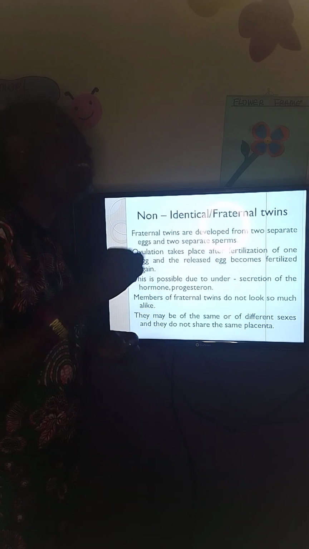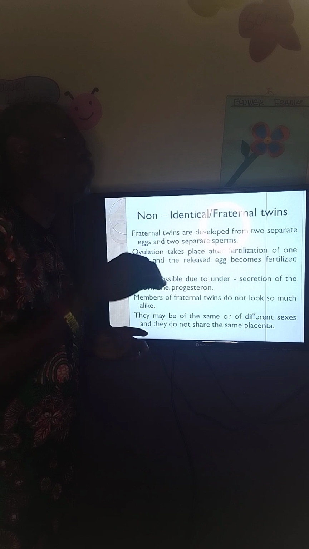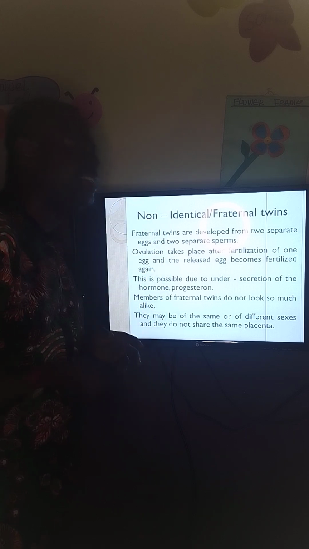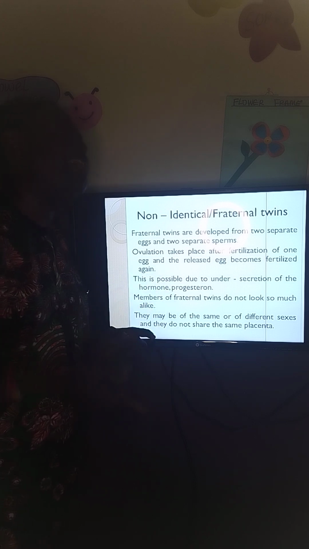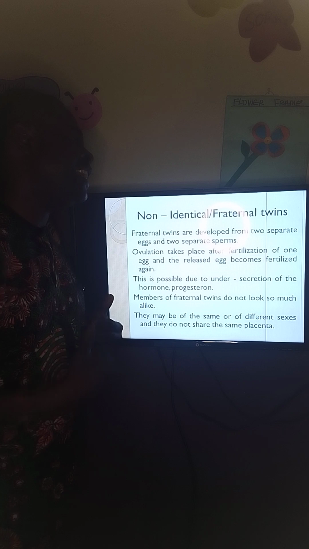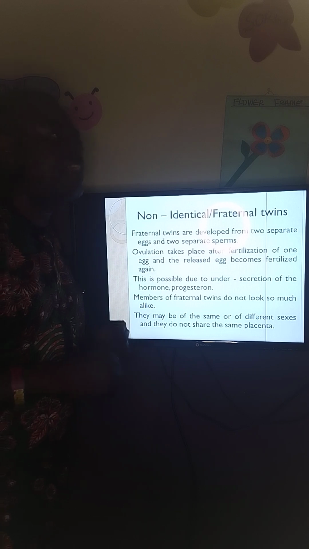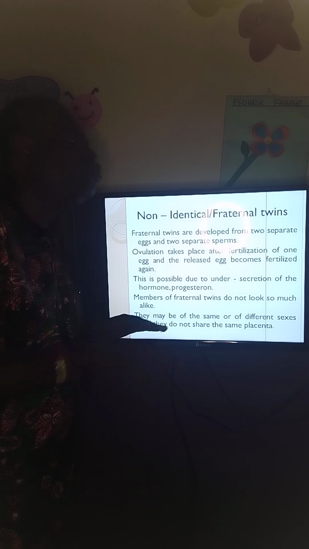Now, non-identical twins. This one is caused by undersecretion of progesterone after fertilization, so that there will be no progesterone to stop the release of another egg after one egg has been fertilized. And that will make the woman continue menstruating. If that woman sleeps with her husband, then one of the released eggs after the pregnancy will be fertilized by another sperm. And so in non-identical twins, two sperms fertilize two eggs, and they will be formed in different parts of the uterus, and they will have different placentas. They may be of the same sex or of different sexes, but they will look different.